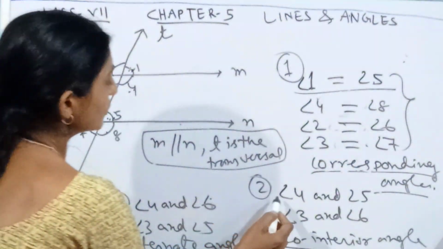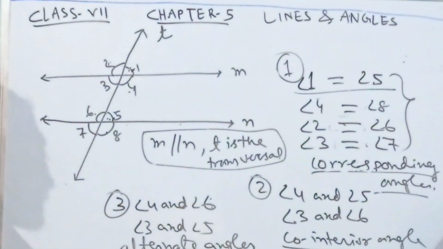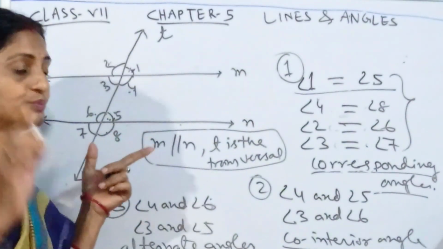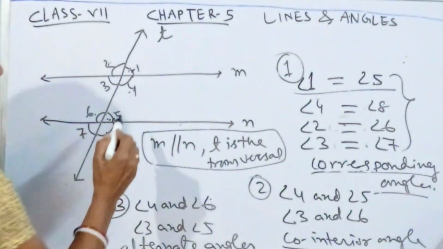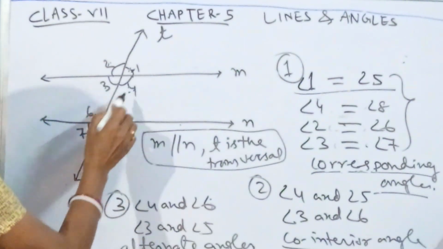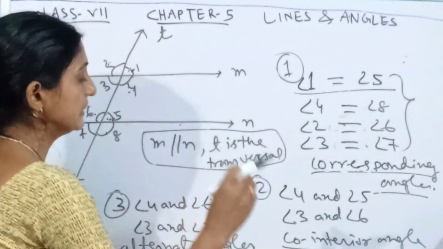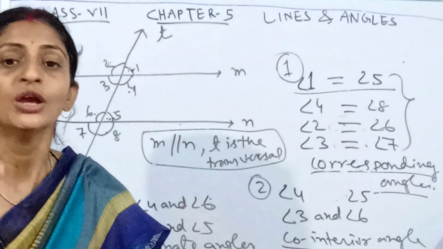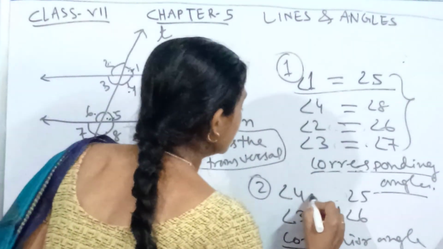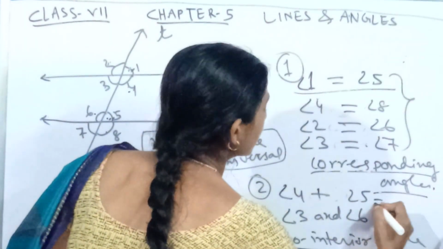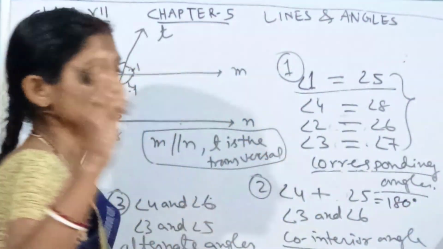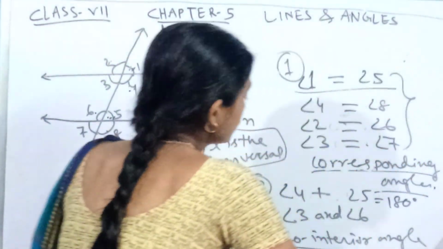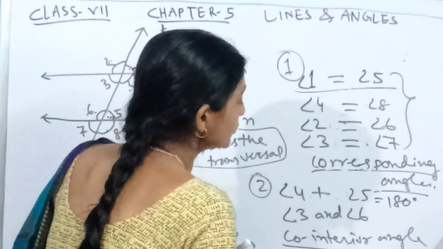Here we will discuss the co-interior angles. What will happen if these two parallel lines are given and this transversal is passing through? In this situation, you see angle 4 and angle 5. What will be the relation between these two? In this case, the sum of the co-interior angles will be 180 degrees. So what are the changes you are getting here? You must go through these minute changes.